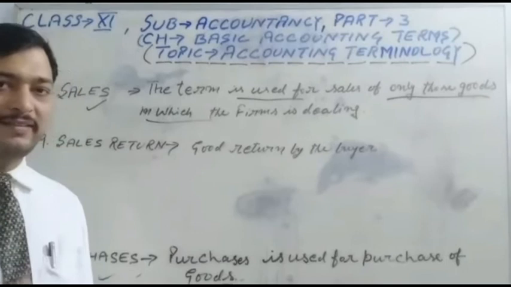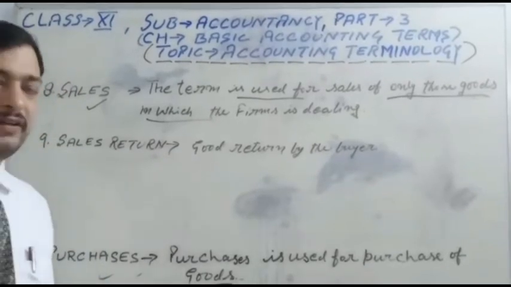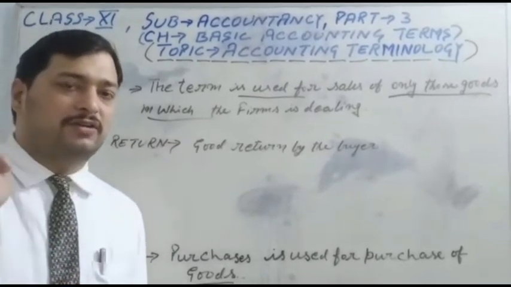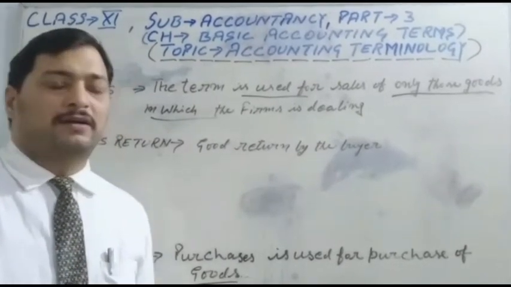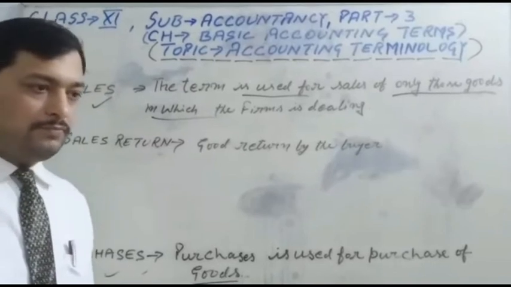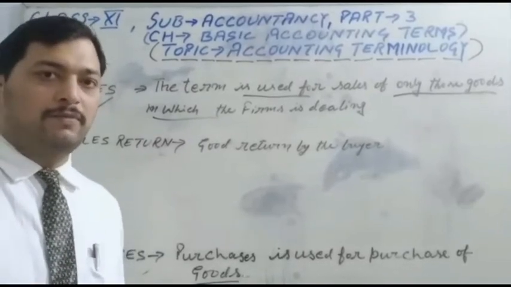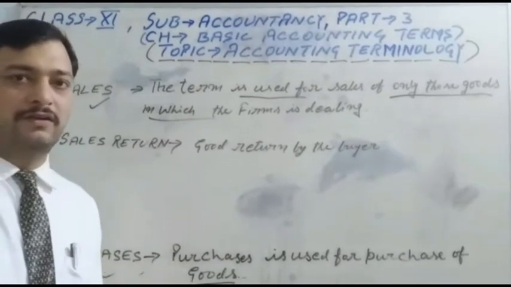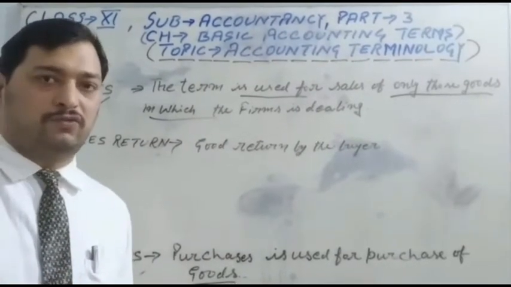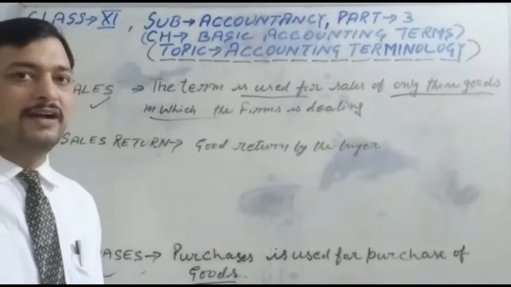If the firm is selling assets, it is not considered a sale. Suppose the firm purchases a mobile phone from a manufacturer and sells it to its customer, then it is considered a sale.